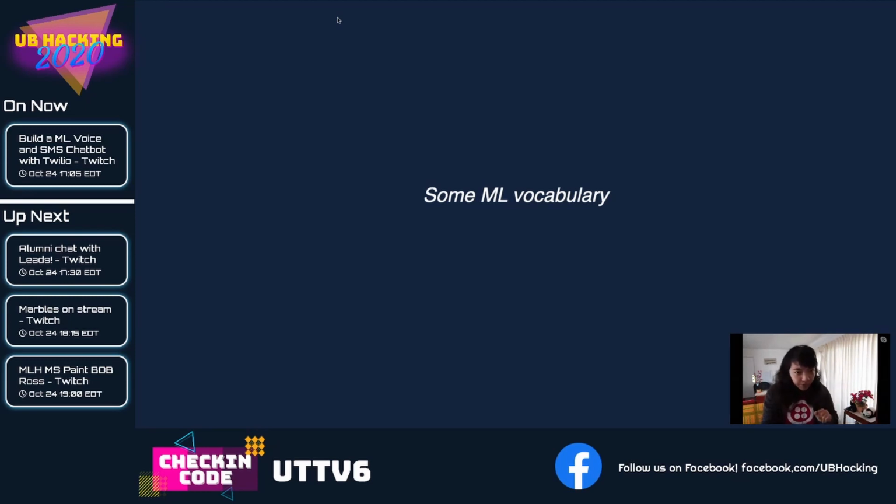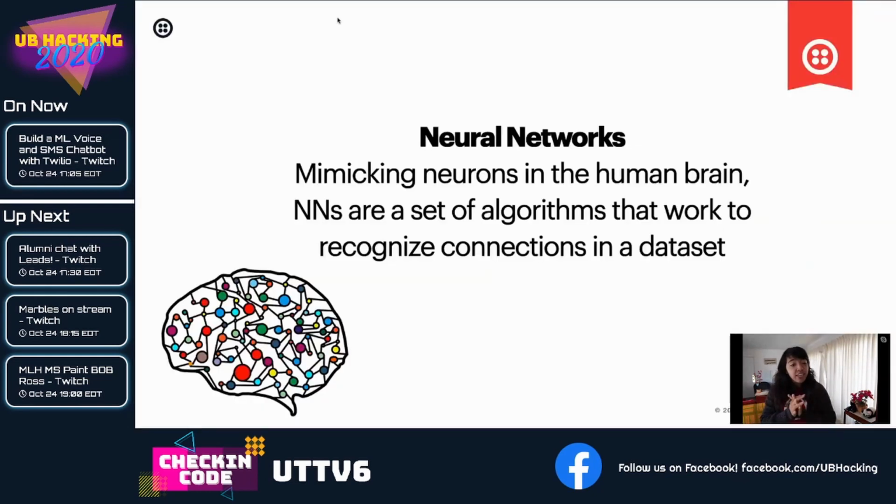Some fairly common ML vocabulary. This is not needed to build a bot, but I just think it's helpful and provides good context for using different machine learning tools. You can think of neural networks as a simplification of the human brain. They can adapt to changing input so that the network generates the best possible results without needing to redesign the output criteria. Neural networks are useful in generating text, music, predicting what's next, like in predictive analysis, image recognition, speech processing, and more. And all these slides are like a general overview because we only have like half an hour, so very fast.